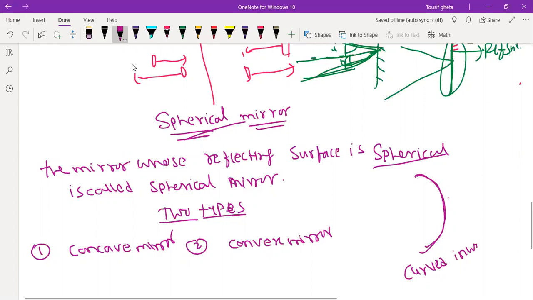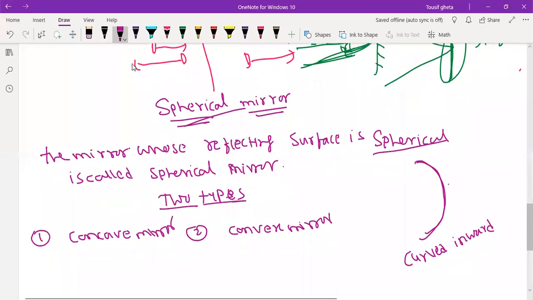You know the spoon? Imagine a spoon. In the spoon, this side is curved inward. You have seen the spoon properly. This part is curved inward.